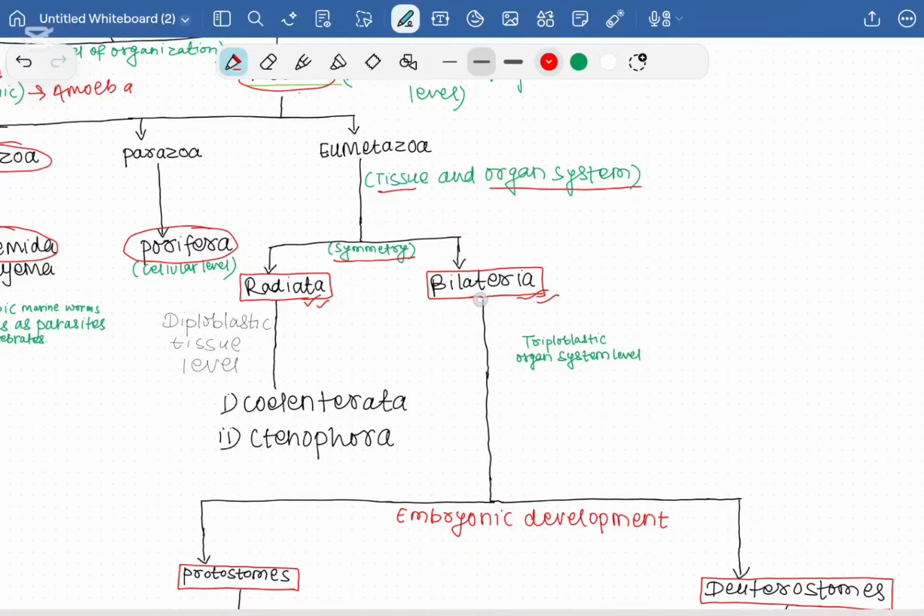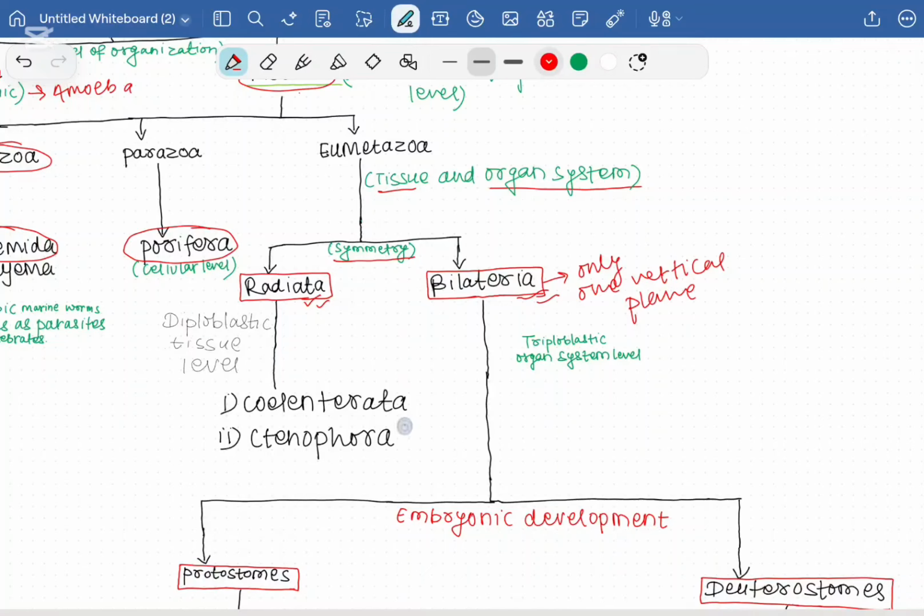But the bilateral symmetry animals are those whose body can be divided into two equal halves by only one vertical plane. Only one vertical plane. In radial symmetry, diploblastic tissue level organisms are present, and examples of these diploblastic tissue levels are Coelenterata and Ctenophora.